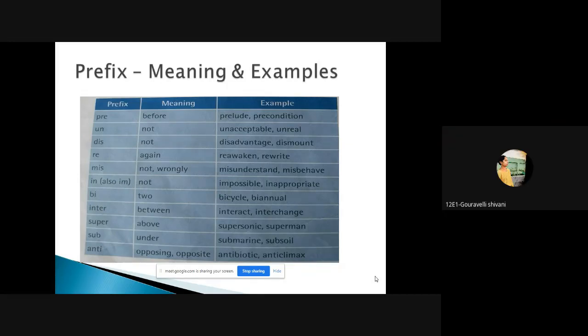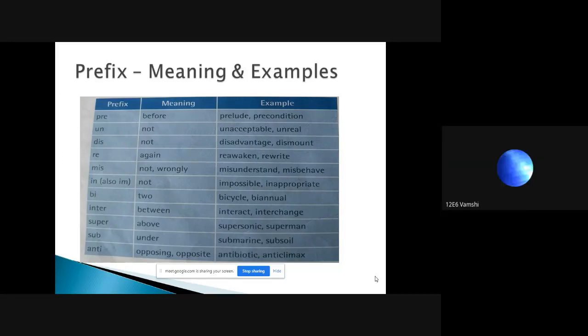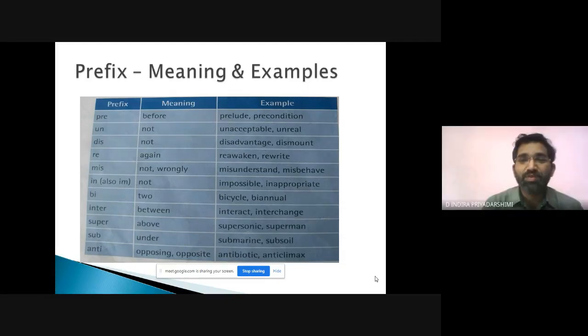Disqualify. Diseases. Disconnect. Great. Disconnected. Super. Disappear. Wonderful. Dismiss. Dissimilar. Superb. Okay, now we have re. Re means again. Here the words given are reawaken and rewrite.